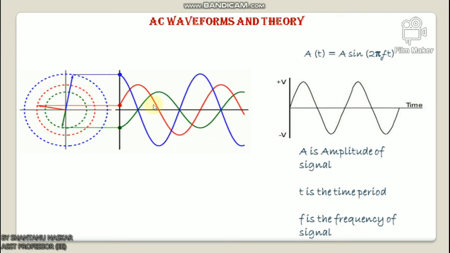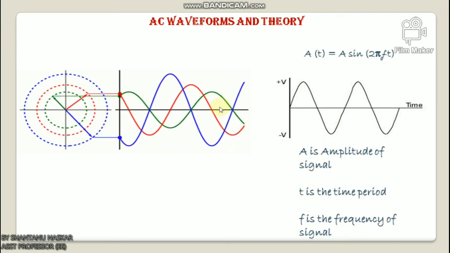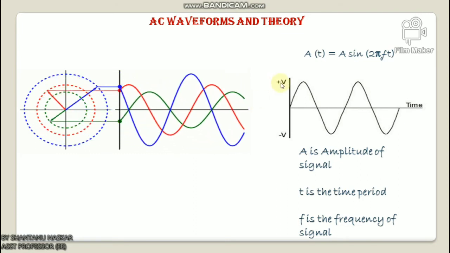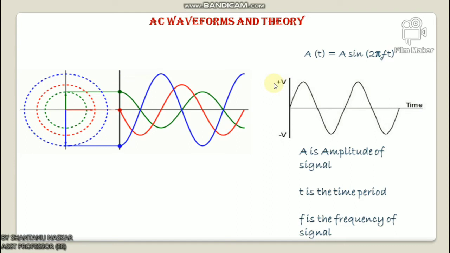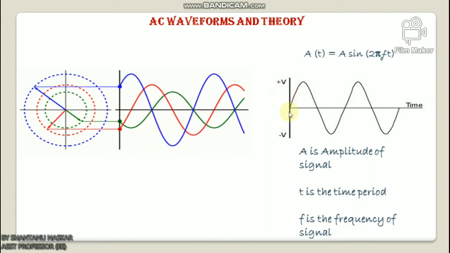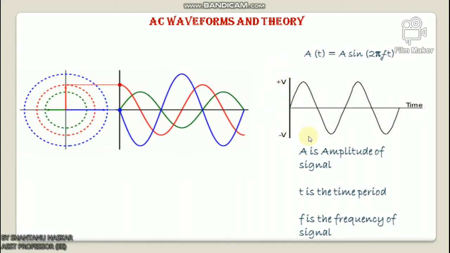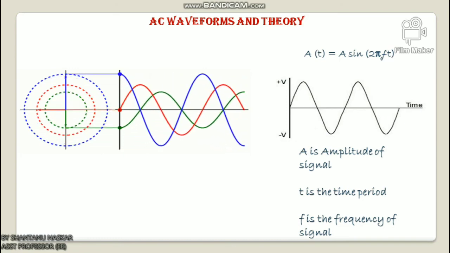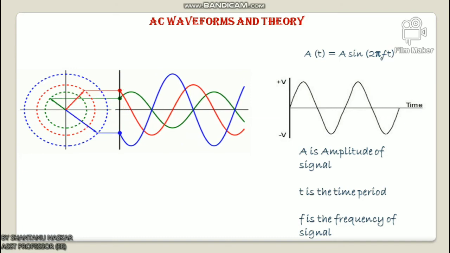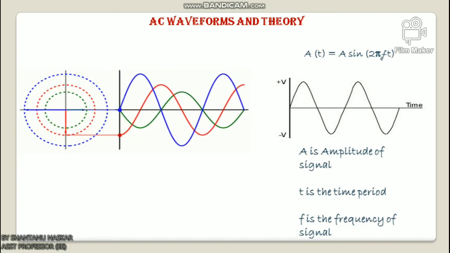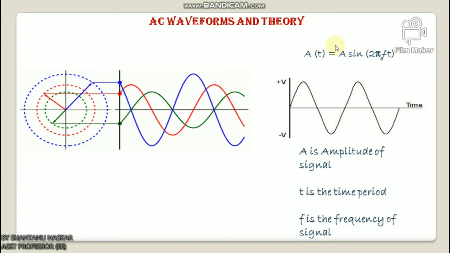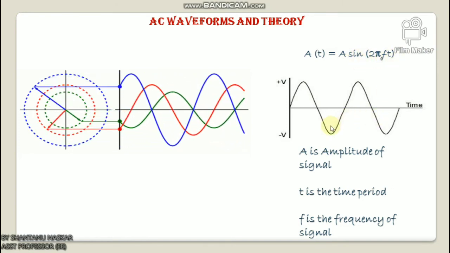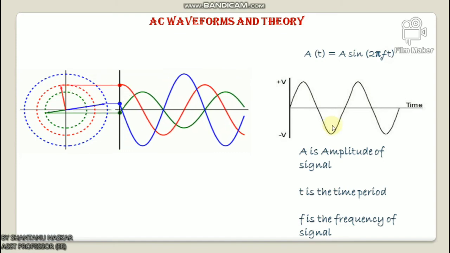After this, I will discuss AC waveforms and theory. Alternating current is that which changes its direction periodically. As we discussed earlier, AC current is bidirectional in nature. The AC waveform is that which describes all the characteristics of the alternating current. Generally, we represent the AC waveform by a sinusoidal waveform, and its mathematical formula is A(t) = A sin 2πft, where A is the amplitude of the signal, t is the time, and f is the frequency of the signal.